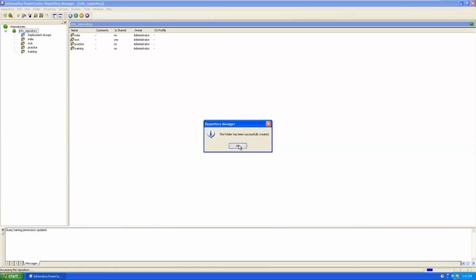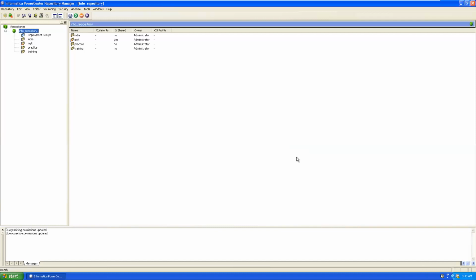So one by one, create the necessary repository folders in each repository, and for each folder, assign a set of users. Here there is user security. We created two folders, practice and training. For each folder, there are two users allocated.